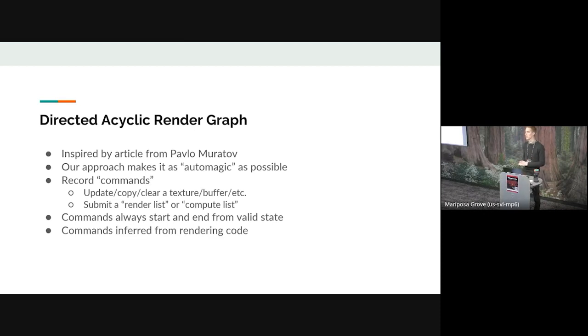And we infer the commands from the rendering code. And what this allows us to do is create a node in the graph for each of these commands. There ends up being very, very few commands, even in a complex scene, because most of the work you're doing is within a render pass, which is just a single node. And so importantly here, our users have no idea that there's a graph going on behind the scenes. They just submit the code the same way they did before, and we record those commands, build the graph, and do everything behind the scenes.